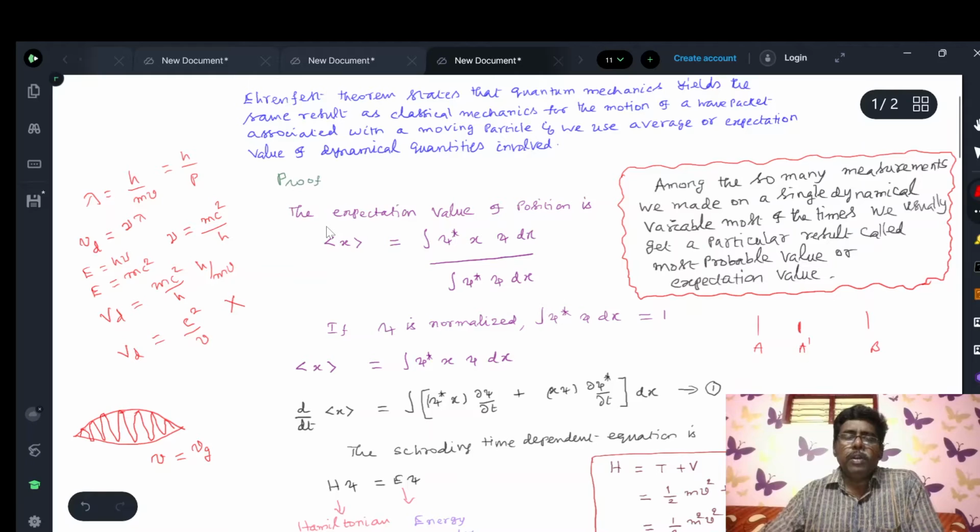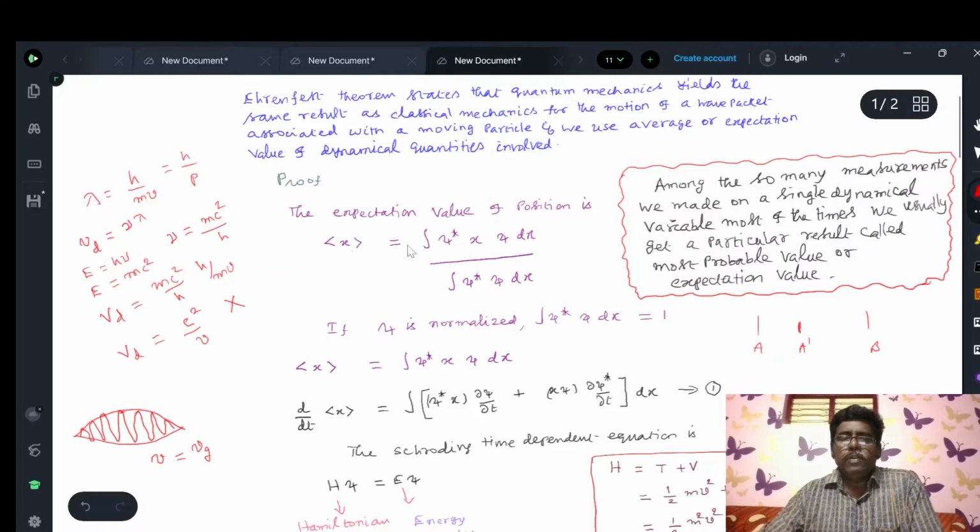If you want to calculate the expectation value of this dynamical variable, the expectation value of position is written by placing the position in this symbol, this is bra, this is ket. This notation specifies the average value.